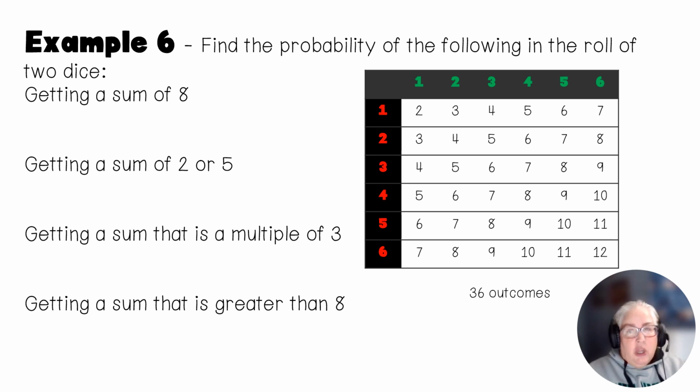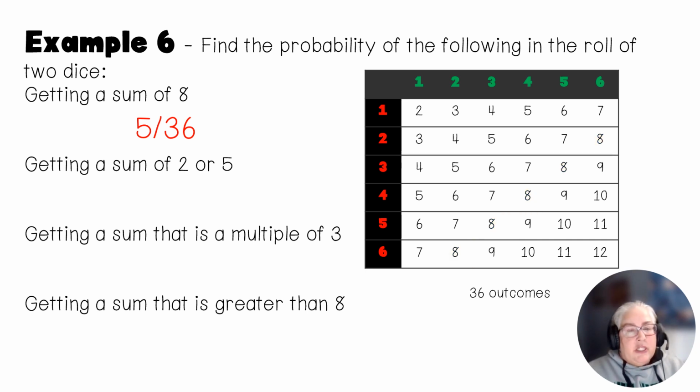Now, let's talk about that chart. We're playing a game of Monopoly, and I want to know what's the probability that I get a sum of 8. If I look at this chart, it's really easy if you have a marker or something. I know we do most of our work on the computer, but sometimes it's good to write these things down just so that you can see. If I look at a sum of 8, I can highlight the 8s, and I have 5 of them, and there's 36 outcomes, so that would be 5 out of 36.